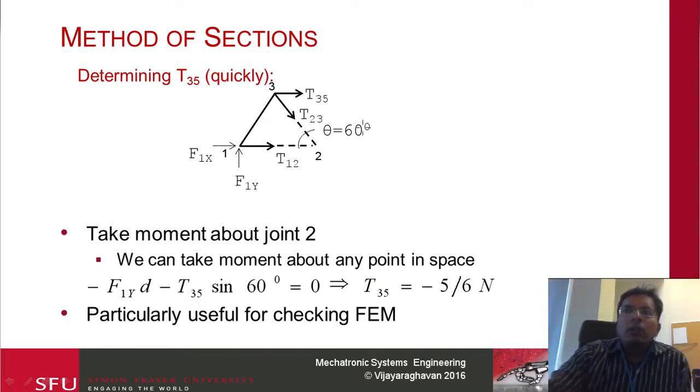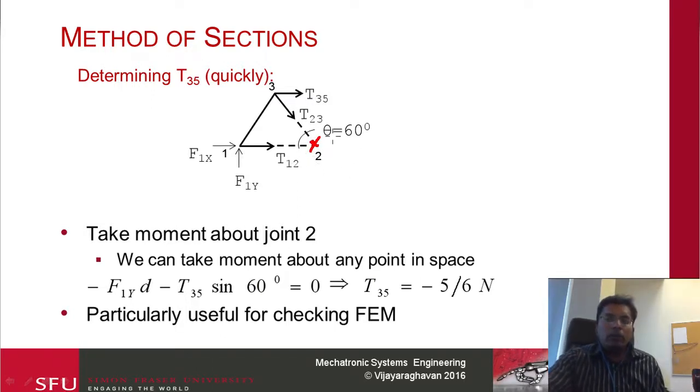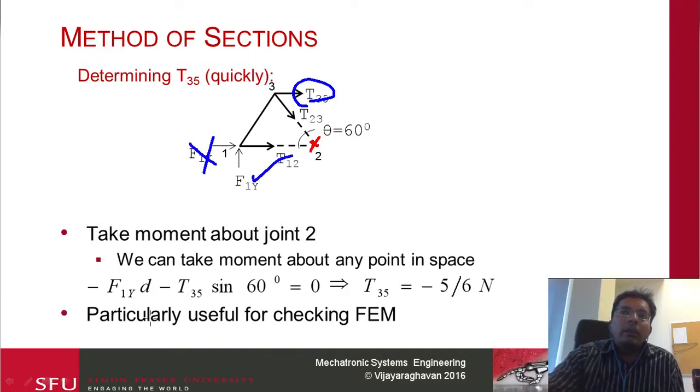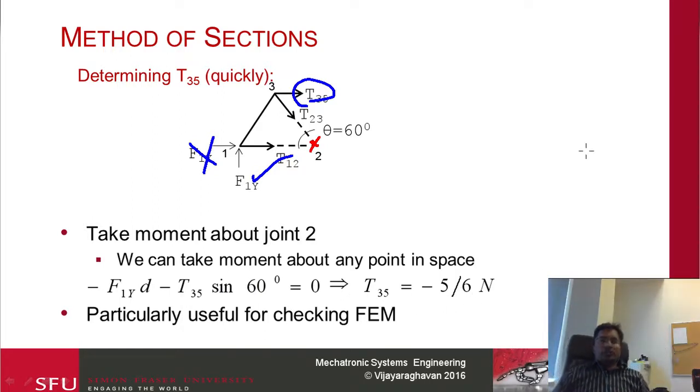If you look at this, notice that T12 and T23 pass through this particular node over here. If I take the moment of the structure about joint or node number 2, the contribution of these two forces becomes 0, and the only thing I'm left with is what I'm looking for, T35, and this one is known. So I end up with F1y times d minus T35 sine 60 degrees equal to 0, and I can solve for T35 equal to minus 5 over 6 newtons.